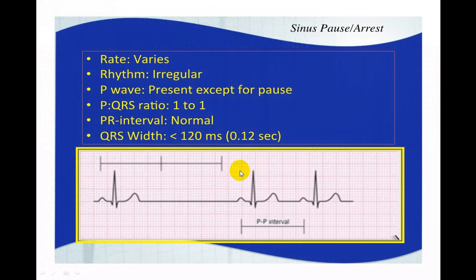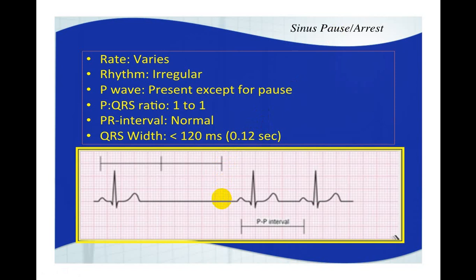This is typical. You can see here, this is a pause. One beat should have come here, the second beat should come here, but now it is followed by a normal sinus rhythm, and that's why it is called a pause. While if it comes here exactly, then we'll call that a sinoatrial block.